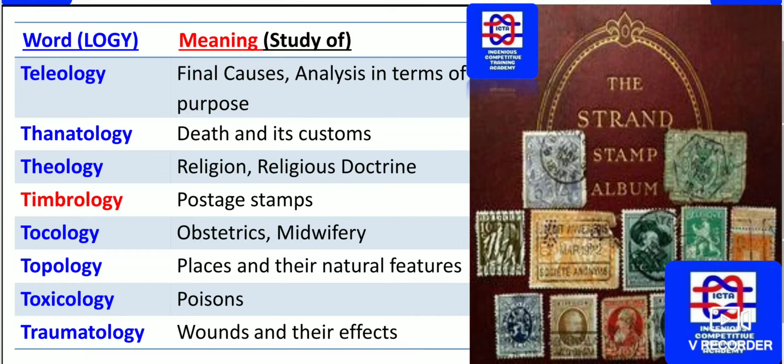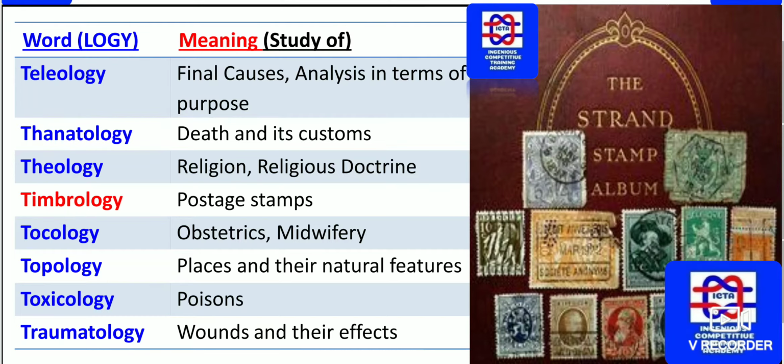The religious and religious doctrine concerning study is known as theology. The postage stamps concerning study is known as timbrology. Obstetrics and midwifery concerning study is known as tocology. The places and their natural features study is known as topology, and the poisons concerning study is known as toxicology. Please remember, this is important: timbrology is the postage stamps study, and toxicology, toxic means poison, that study is toxicology.